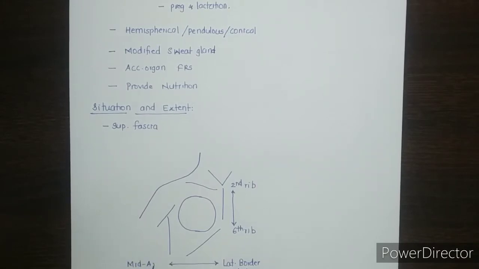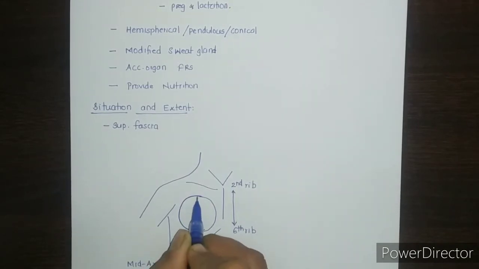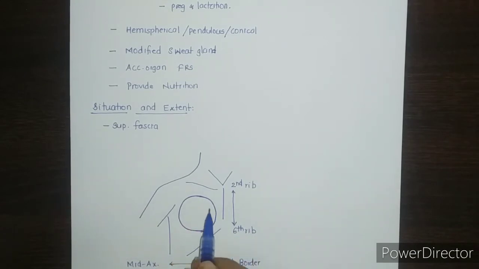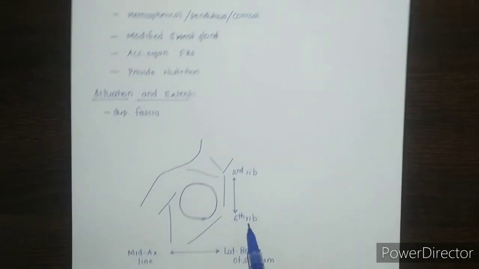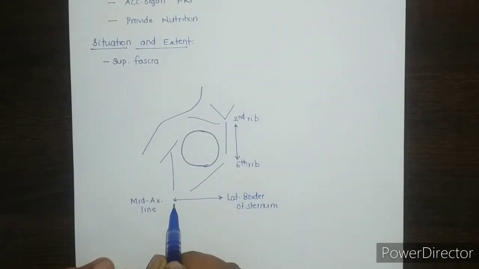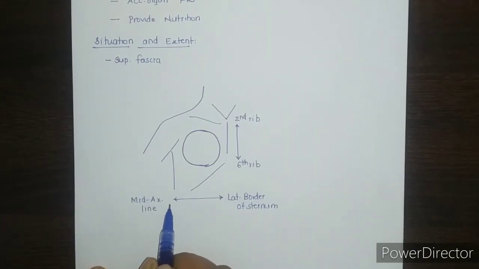the mid axillary line. So the mammary gland is situated in the superficial fascia of the pectoral region, extending vertically from the 2nd rib to the 6th rib and horizontally from the lateral border of the sternum to the mid axillary line.